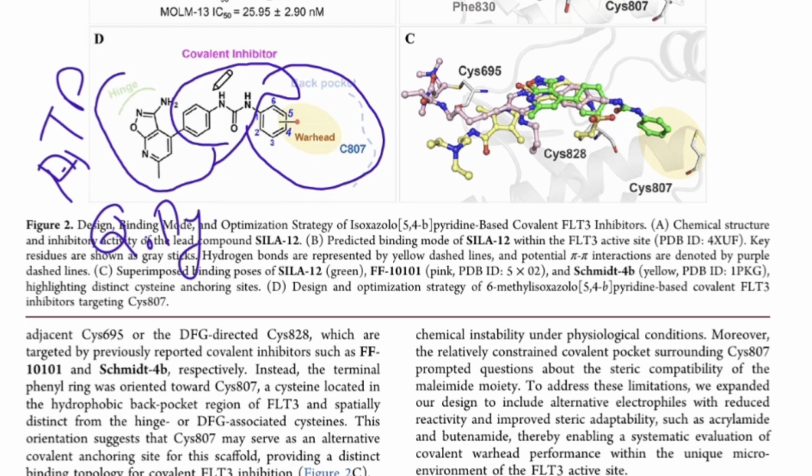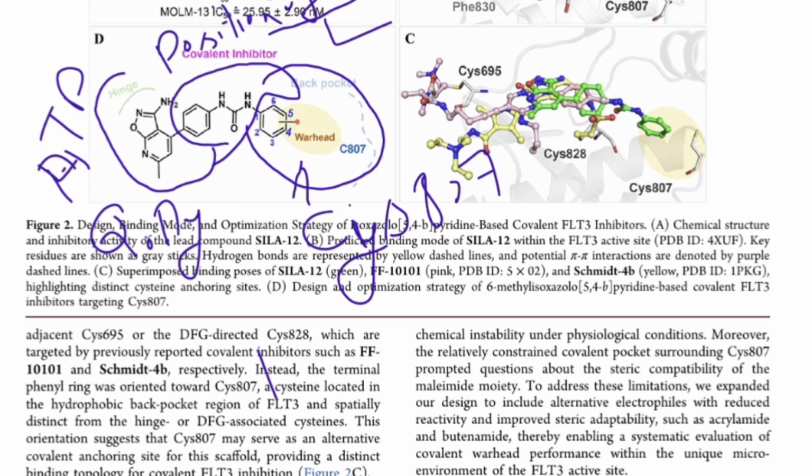Here is the linker part. The linker helps to position the warhead, so it decides the position of the warhead, which means the length of this linker matters. The warhead is going to react with CYS807.